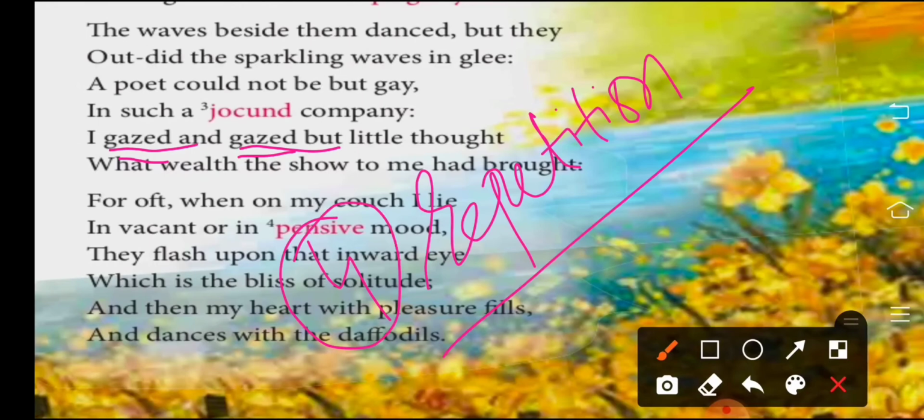First we have read simile, where direct comparison between two things is done by using words as and like, right. Second we have done personification. Personification is when human qualities are given to non-living things. So we have read that flowers are fluttering and dancing. Dancing is a quality of whom? Of humans. So when we give a human quality to a non-living thing, or inanimate objects, this is called personification.